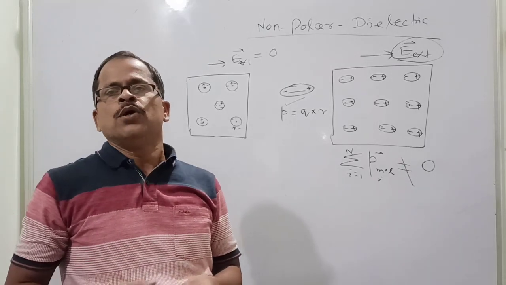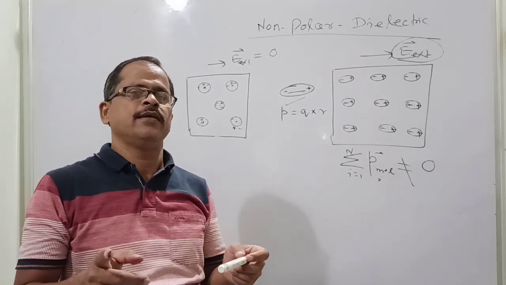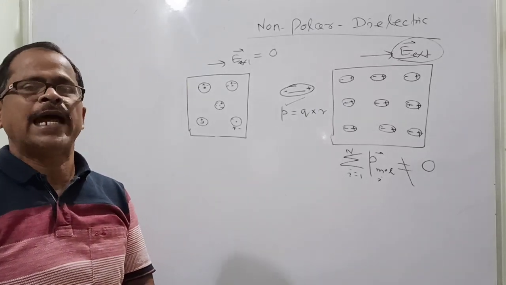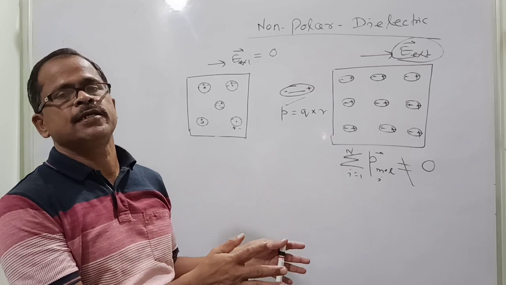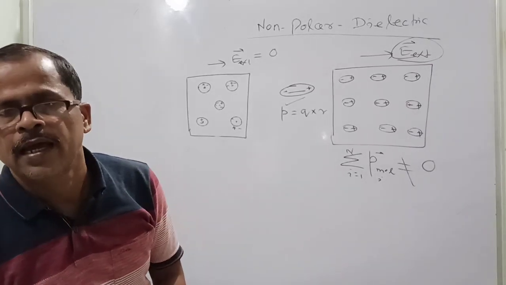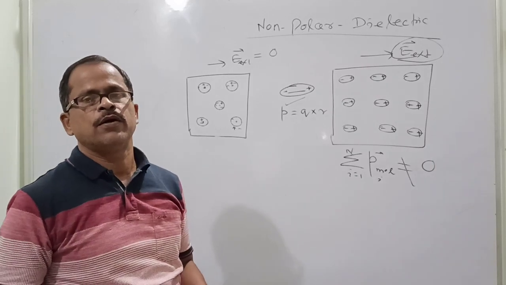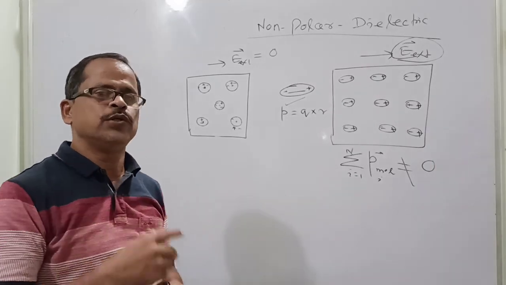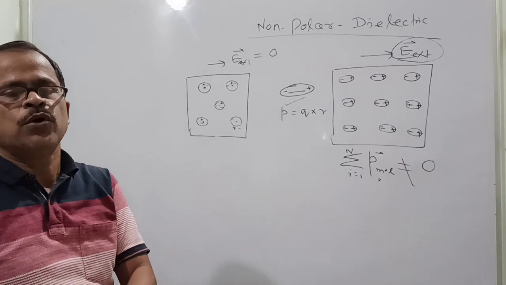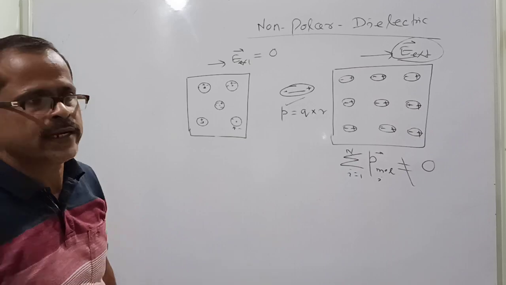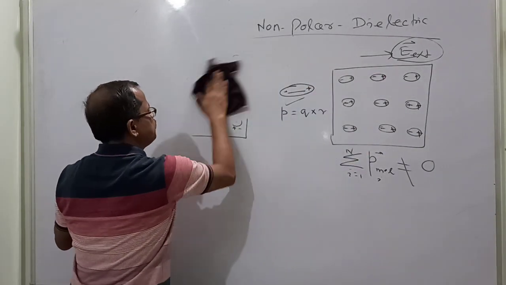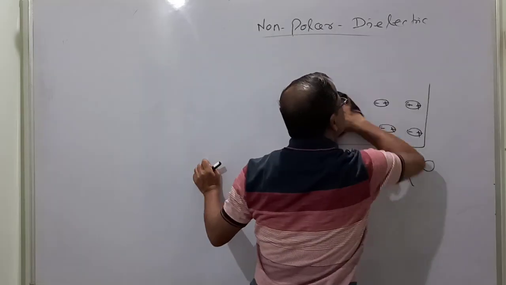Now we will discuss when a non-polar molecule or atom is placed in an external electric field, how much dipole moment it will get or have induced. We are going to derive that value, or we will make a model and find out the atomic dipole moment of a non-polar dielectric. So I am showing one model here. Everybody please listen very carefully.